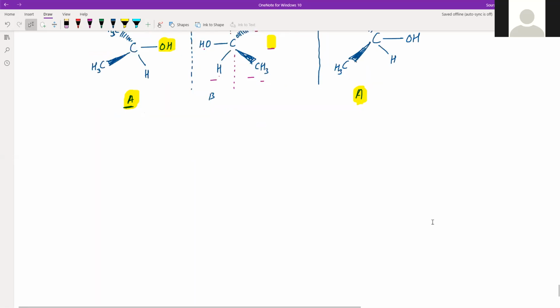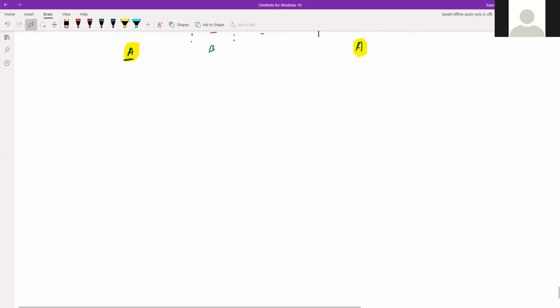Now consider butan-2-ol. How does this butan-2-ol look? Butane means 4 carbons. Let us have the same C, OH, and there will be one H here, right? And now one group on the back and one group in the front.